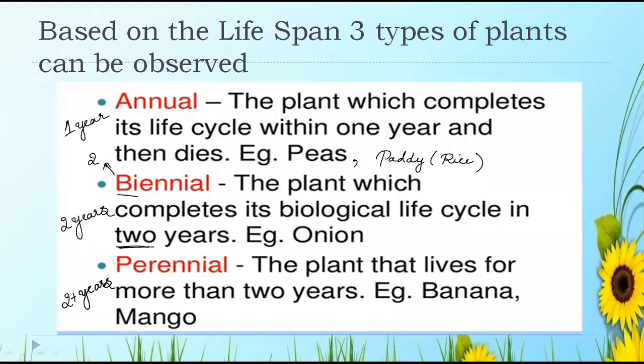If it is asked to give the definition of perennial plants, then you have to give this: the plant that lives for more than 2 years. Example is banana and mango. Write down the examples, it is important. Is this clear to everyone?